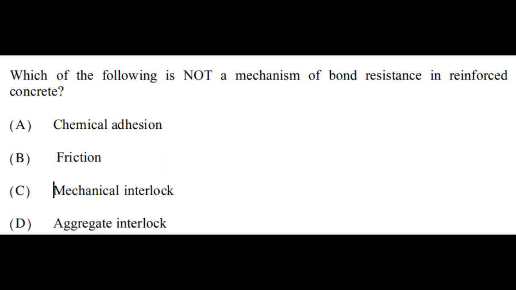Let us see past year GATE paper. Which of the following is not a mechanism of bond resistance in reinforced concrete? Option A, chemical adhesion, option B, friction, option C, mechanical interlock, option D, aggregate interlock. Just now we have seen the correct answer will be aggregate interlock, because chemical adhesion, frictional resistance, mechanical interlock, they are all mechanisms of bond resistance in reinforced concrete. Only aggregate interlock is not a mechanism of bond resistance.